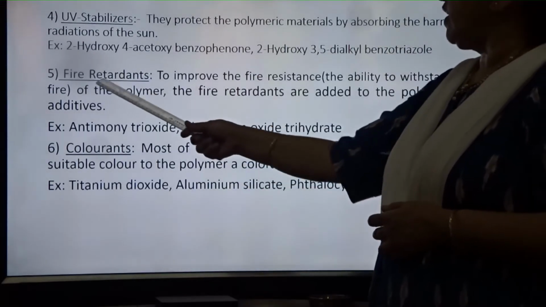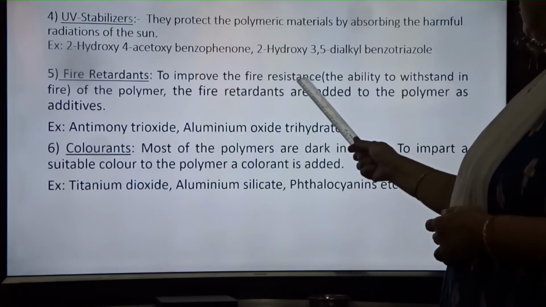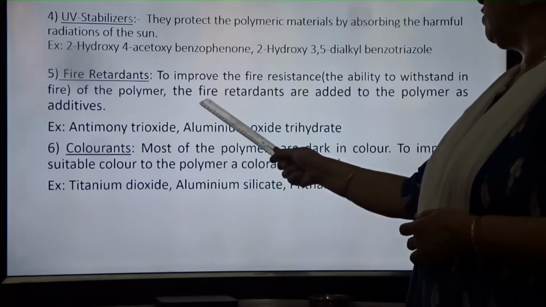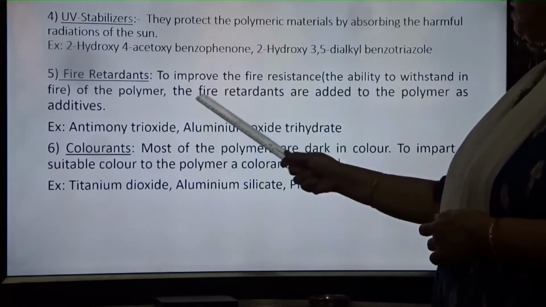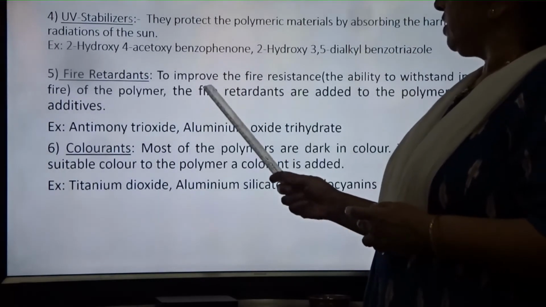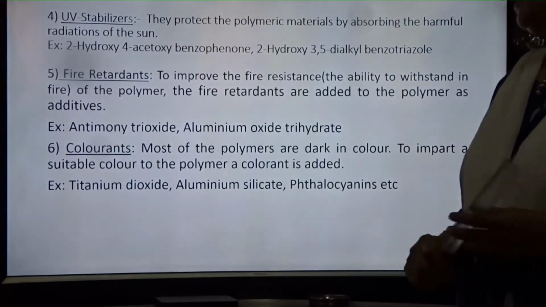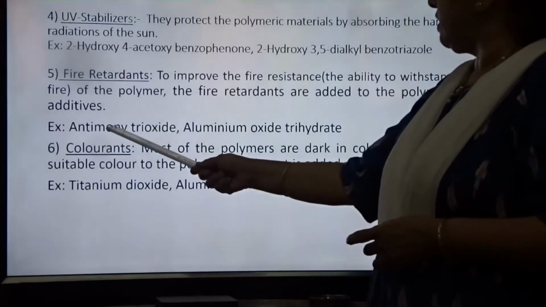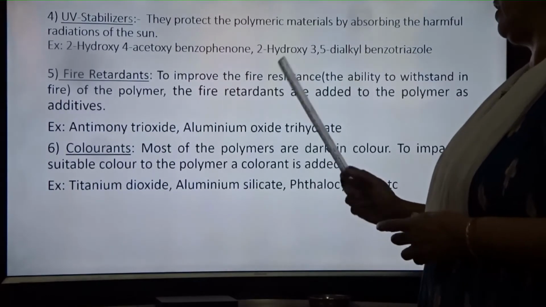Next, fire retardants. To improve the fire resistance, that is the ability of the polymer to withstand fire, fire retardants are added to the polymer as additives. So if you want to increase the fire resisting property, then you have to add the fire retardants. Examples are antimony trioxide, aluminum oxide trihydrate.